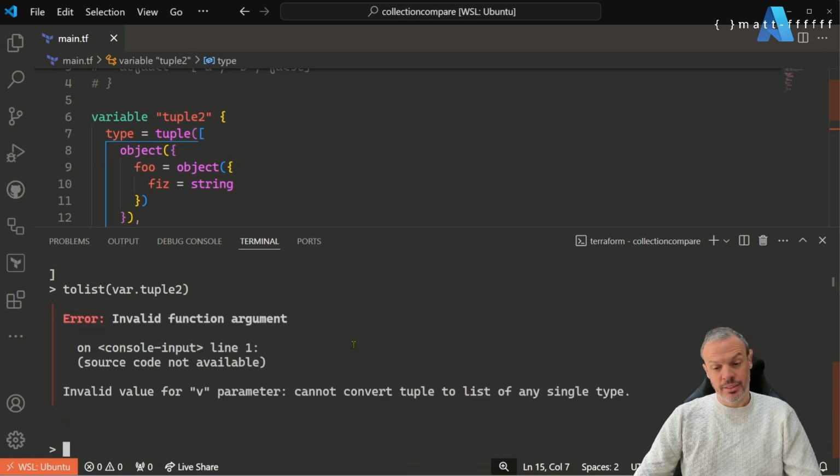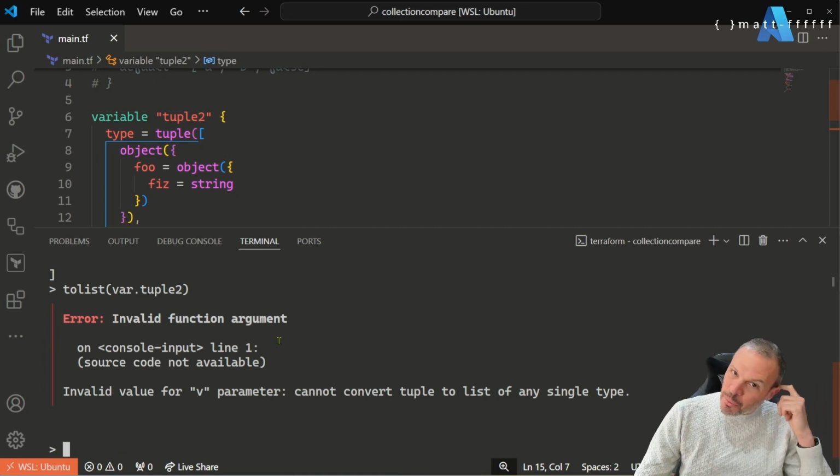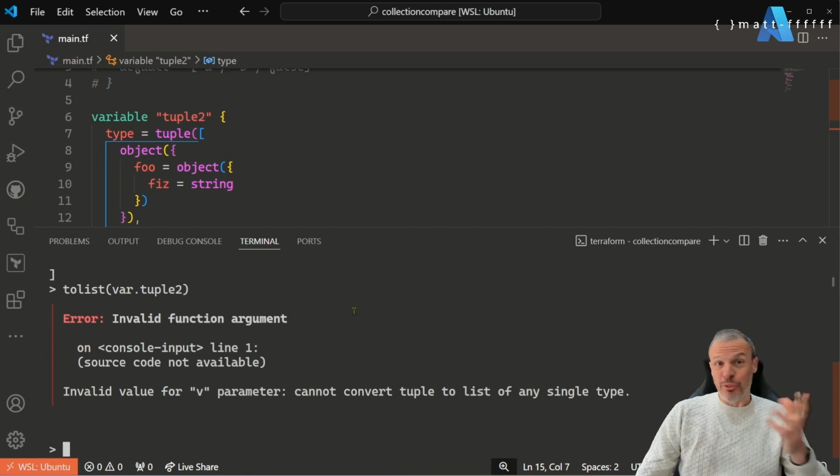No, it can't, because this error happens a lot, and it actually is one of the issues that's been raised on the Azure Regions module that I maintain by the Azure Terraformer himself, Mark Tinderholt, and we got this error because it cannot convert a tuple to a list of any single type.